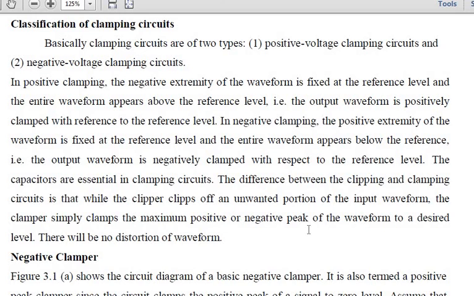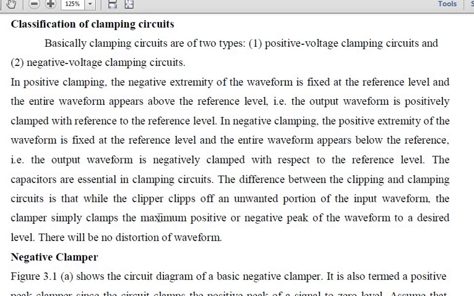So in clipping, wherever the distortion is, that particular part is just clipped, whereas clamping fixes the maximum positive or negative peak of the waveform to a desired level, so that no distortions will be present in your waveform.